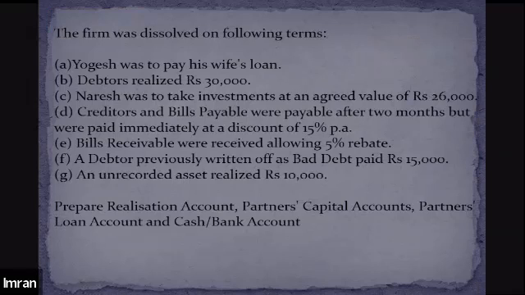Debtors realized 30,000. Naresh was to take the investment at an agreed value of 26,000. Creditors and bills payable were payable after 2 months but were paid immediately at a discount of 15% per annum. Bills receivable were received, allowing 5% rebate. A debtor previously written off as a bad debt paid rupees 15,000, and an unrecorded asset realized 10,000. We need to prepare the realization account, partners' capital accounts, partners' loan accounts, and cash or bank account.